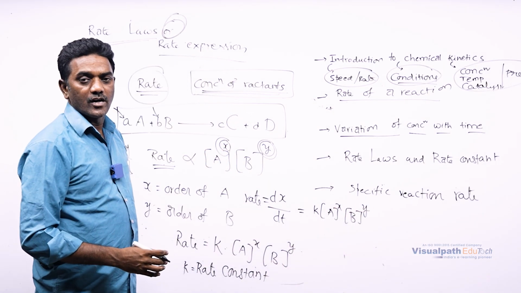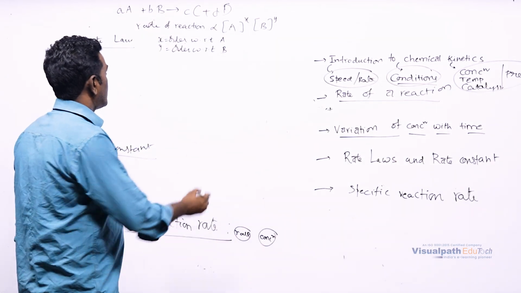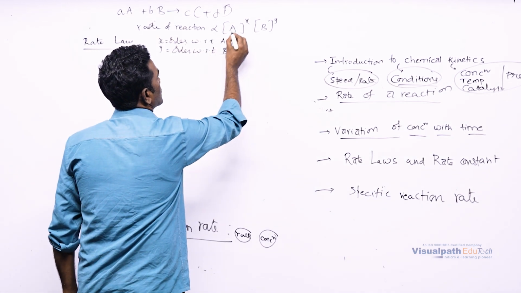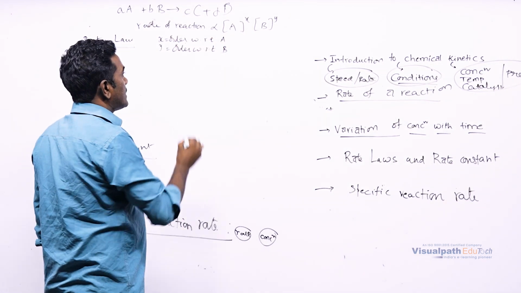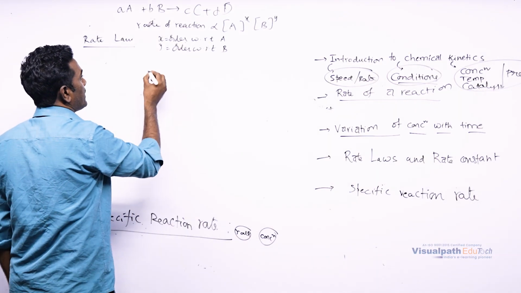Here the rate law can be expressed in this way. We have discussed that the rate of reaction is proportional to the concentration of A and concentration of B with powers x and y. These x and y are the orders with respect to A and B respectively.